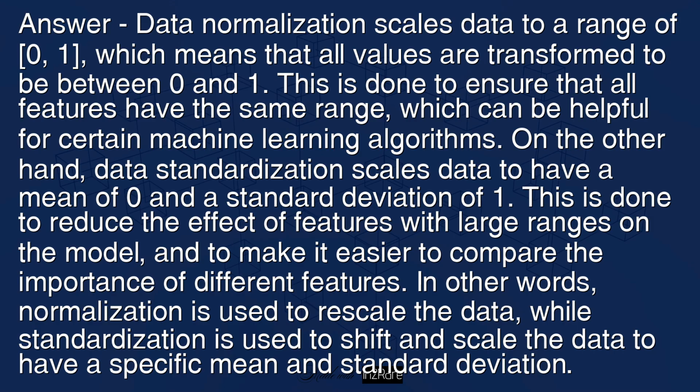On the other hand, data standardization scales data to have a mean of 0 and a standard deviation of 1. This is done to reduce the effect of features with large ranges on the model and to make it easier to compare the importance of different features. In other words, normalization is used to rescale the data, while standardization is used to shift and scale the data to have a specific mean and standard deviation.